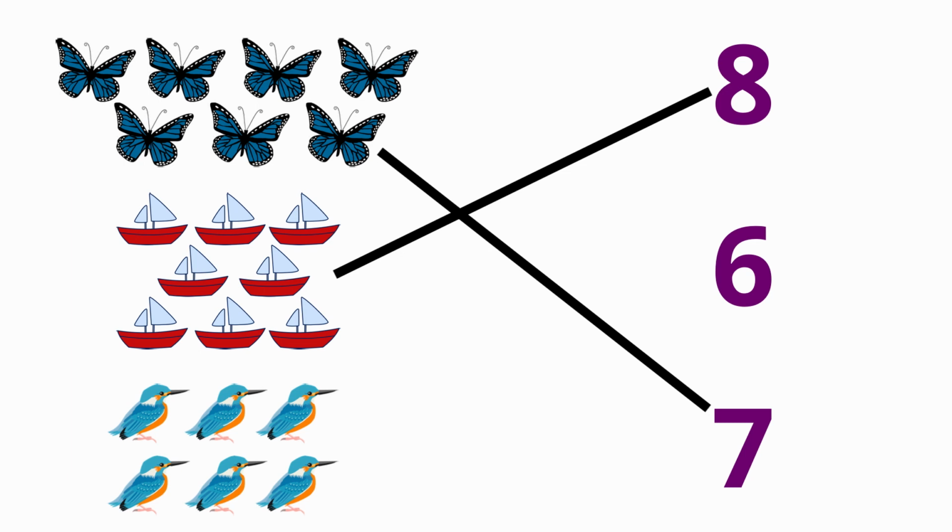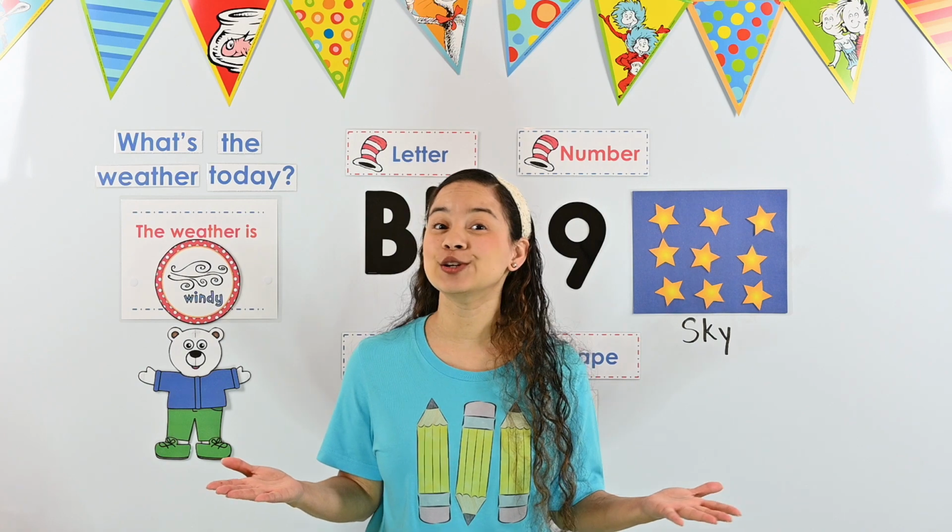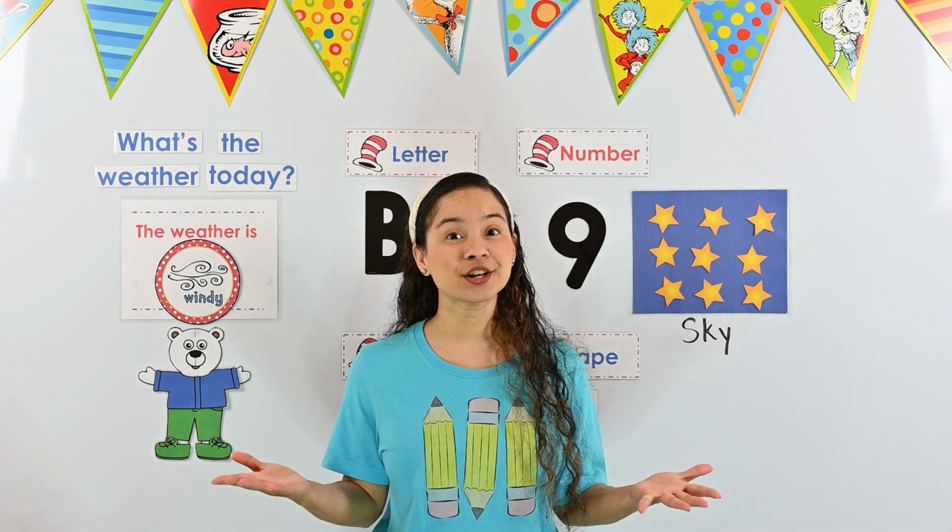Okay, we have one more group of objects. They're birds. Help me count the birds. Ready? 1, 2, 3, 4, 5, 6. How many birds are there? There are 6 birds. Do you see the number 6? Use your magic finger. Draw a line from the 6 birds to the number 6. Excellent. Great job, friends. You helped me match the picture to the number it represents.